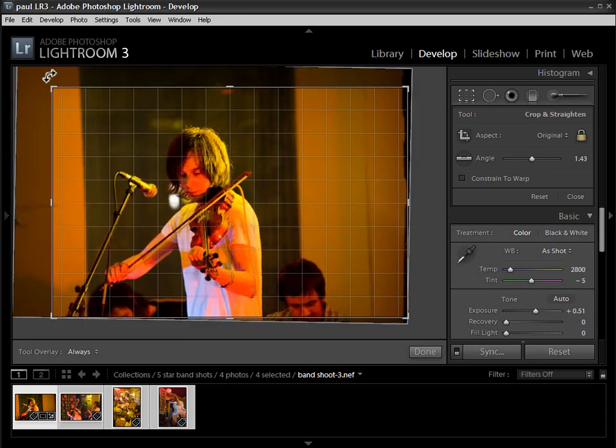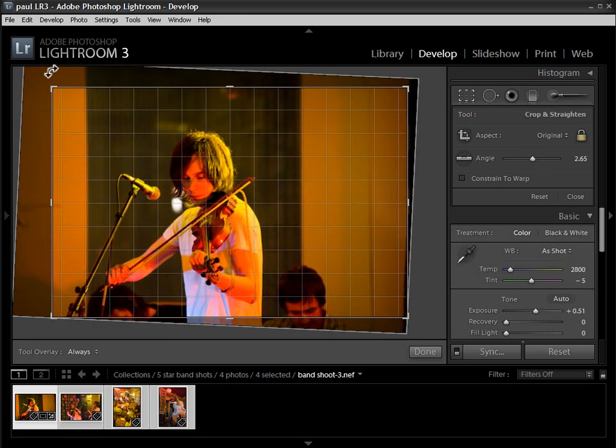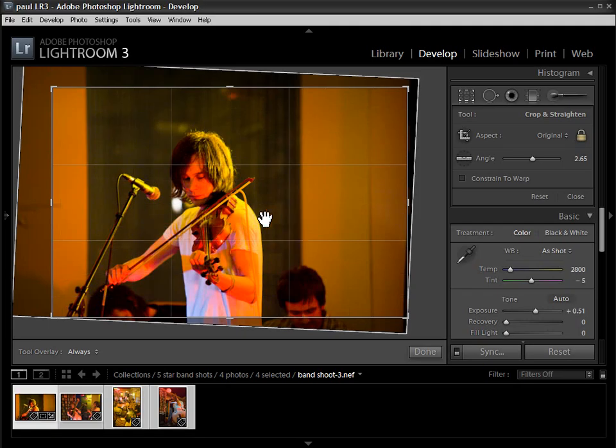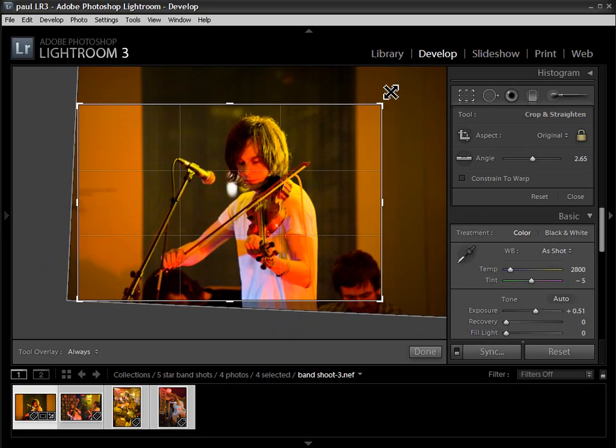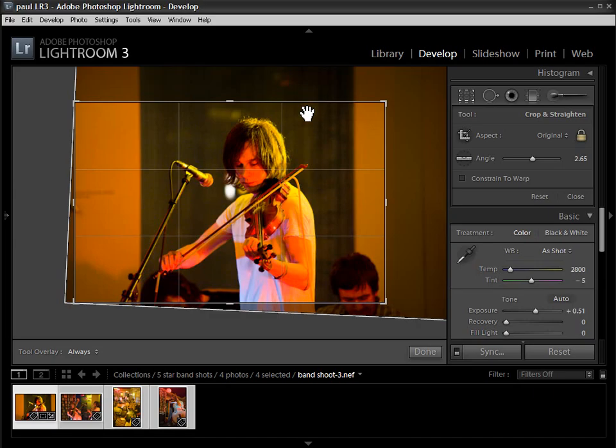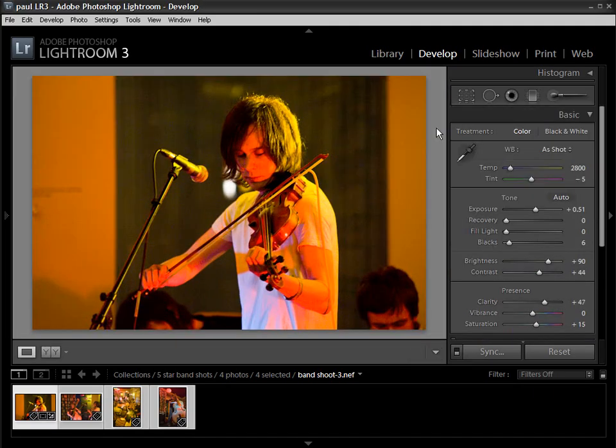We can rotate our crop, so I'm just going to square it up with the window there. I think I'll place our musician on the right hand third here, so let's just crunch that down a little bit. There we go.